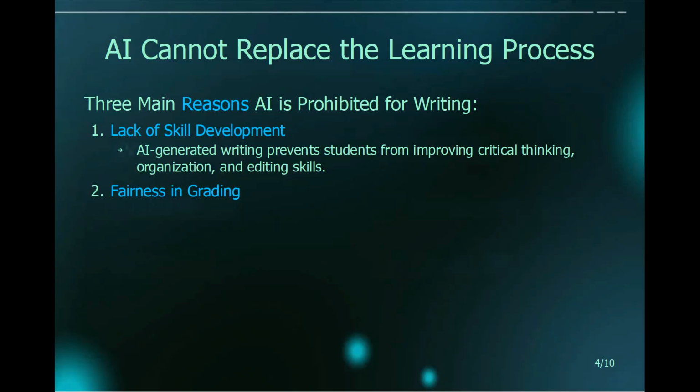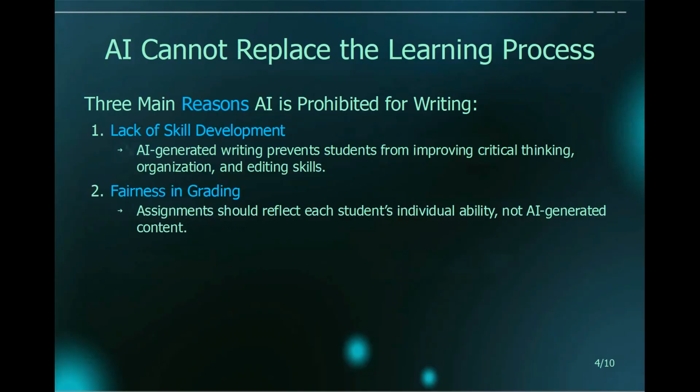Then AI can also cause problems with fairness in grading. To clarify, assignments should reflect each student's individual ability, not AI-generated content. That is, writing assignments should evaluate students' ability with writing, not their ability to use AI to write for them. Although learning to use AI technology to assist writing is also important, the purpose of our class is for students to learn to write in an academic style.